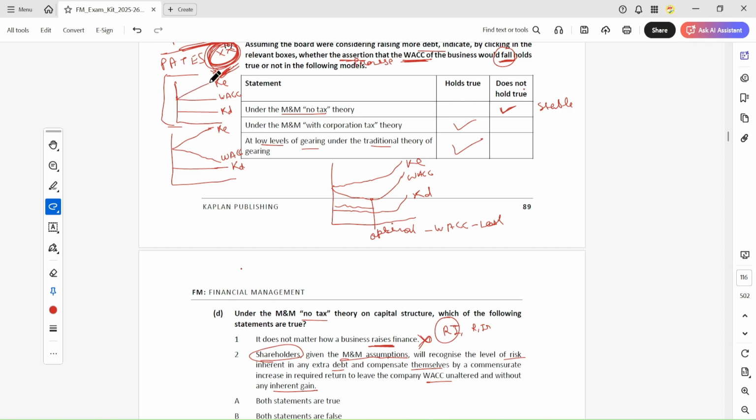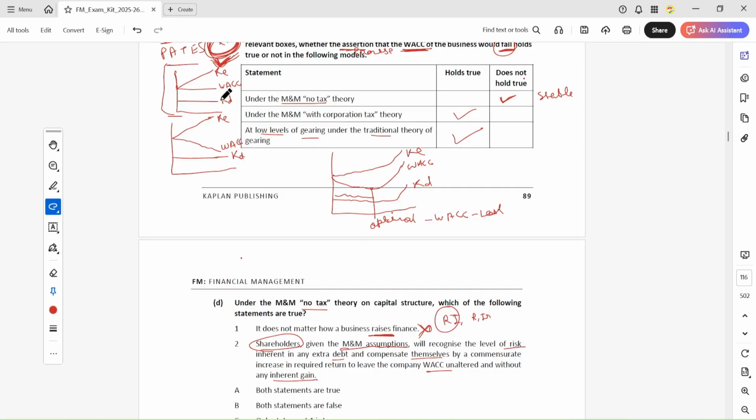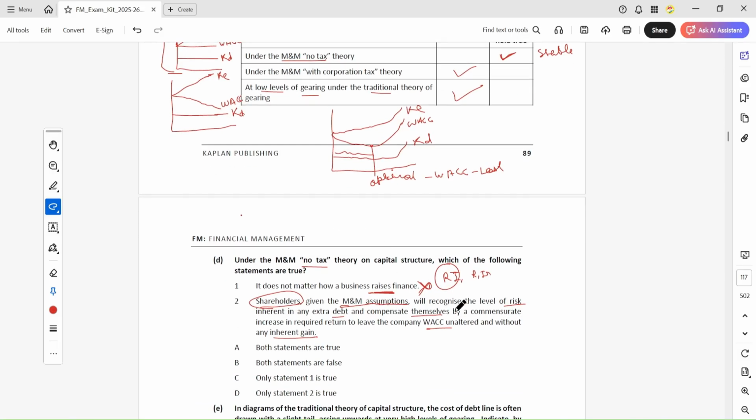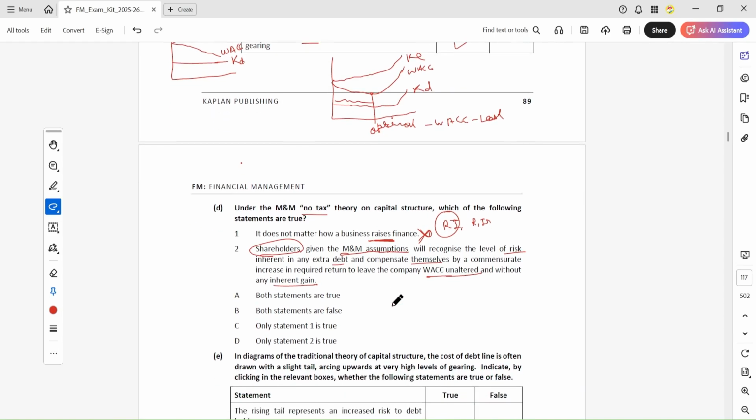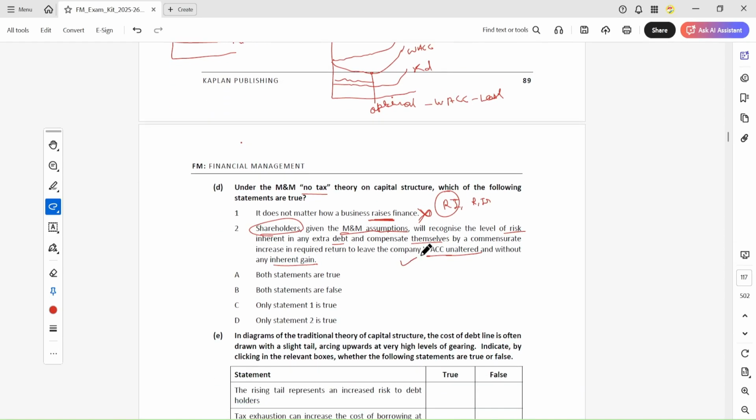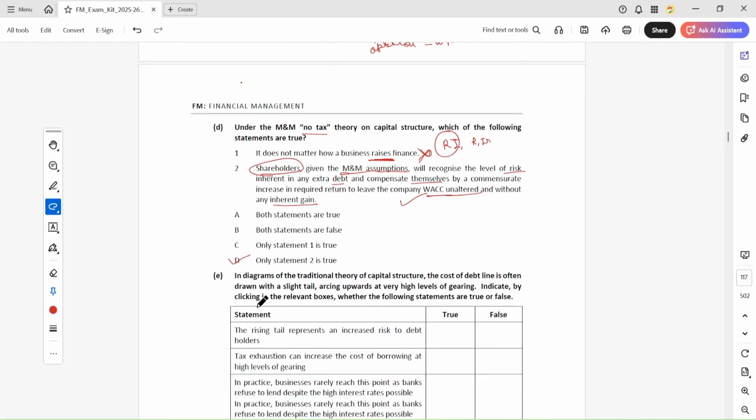These expectations compensate each other, and the WACC will not change. So this is correct.